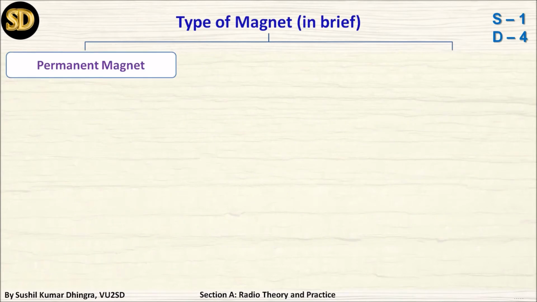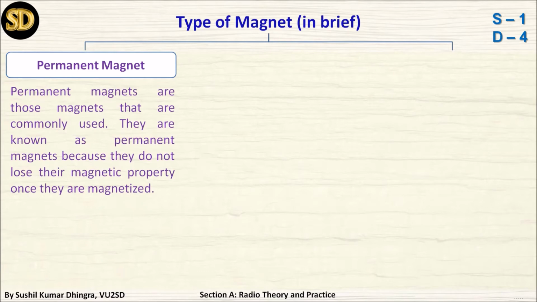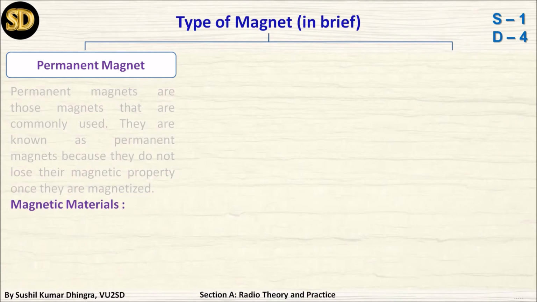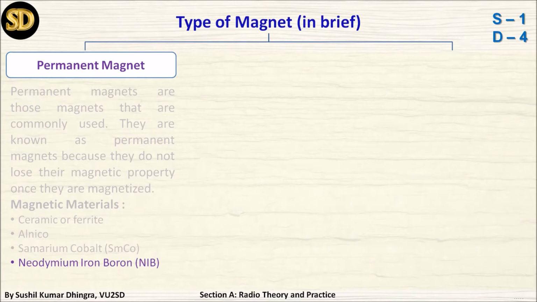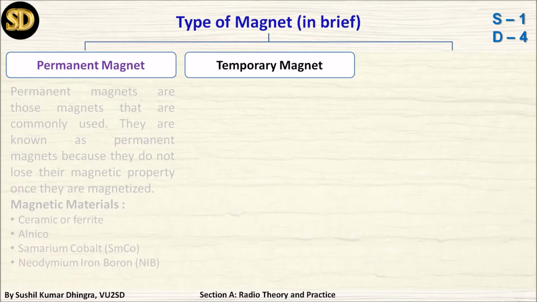There are several types of magnets. First is the permanent magnet. Permanent magnets are those magnets that are commonly used. They are known as permanent magnets because they do not lose their magnetic property once they are magnetized by a huge current. Some materials like ceramic or ferrite, alnico, samarium cobalt, SmCo, are some examples of permanent magnet materials.